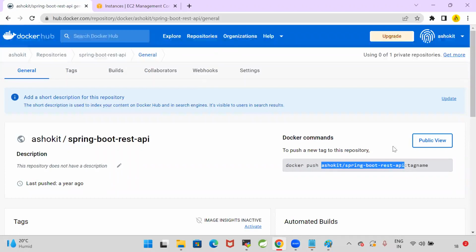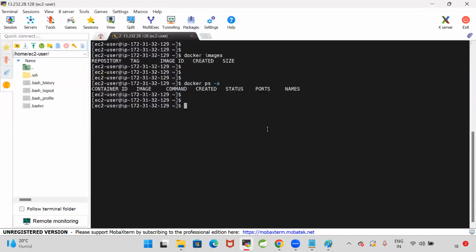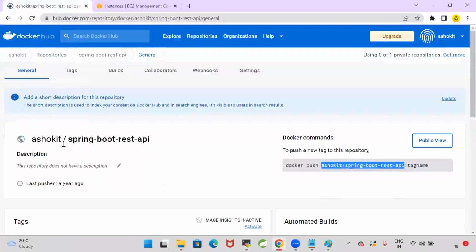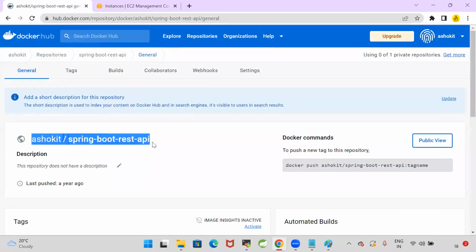Yes, take this image name. Ashok IT/spring-boot-rest-api. Now, let us see here, guys. In my machine, do I have Java? Tell me, do I have Java in my machine? No, Java is not available. Spring Boot is a Java-based application. To run the Spring Boot application, Java software is required in our machine.